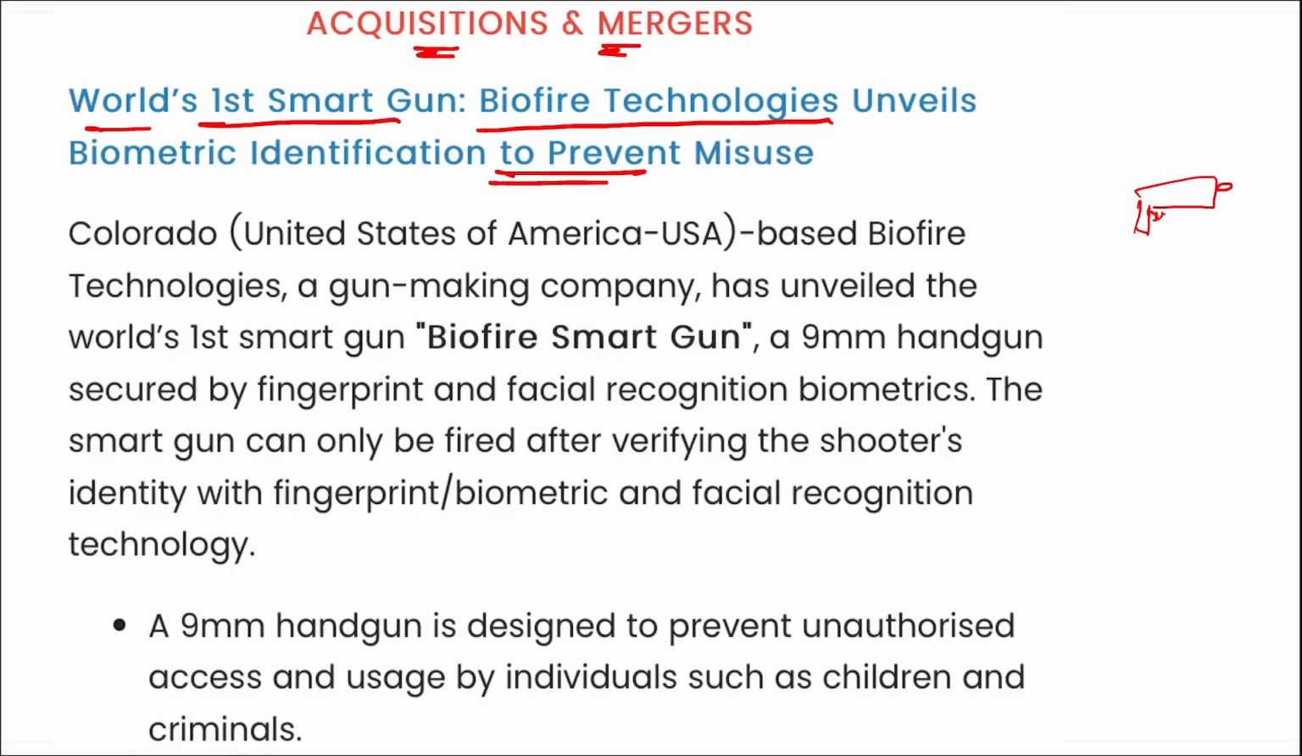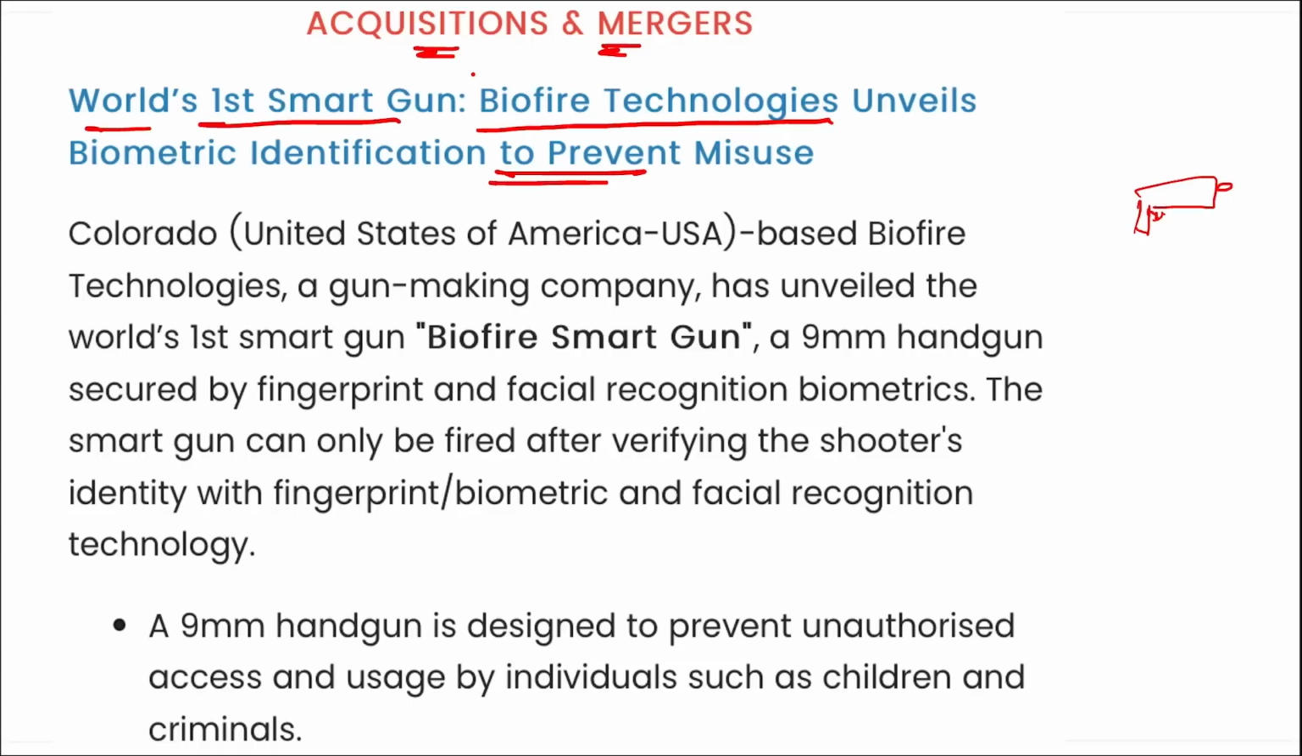What they do is that the gun will only operate if one particular person is using it, because it is attached to the biometric sensors of that particular person, similar to your phone. You can use your phone if you have a fingerprint biometric sensor, right? So if you unlock it using your biometric fingerprint, then only it will open up, right? It will be unlocking. But if someone else tries to unlock it, it won't unlock.